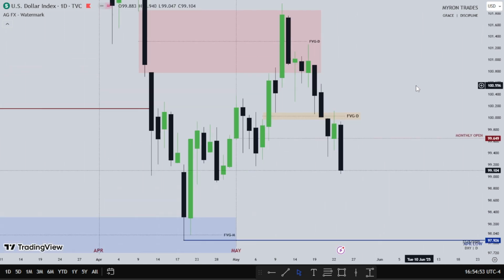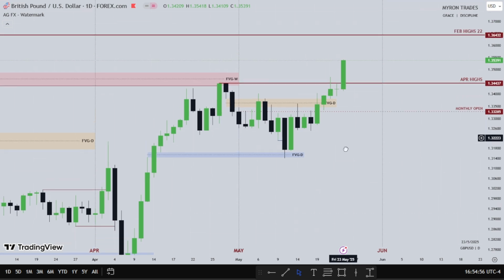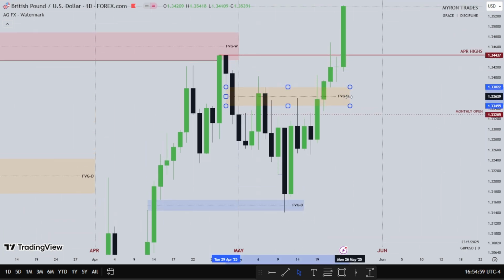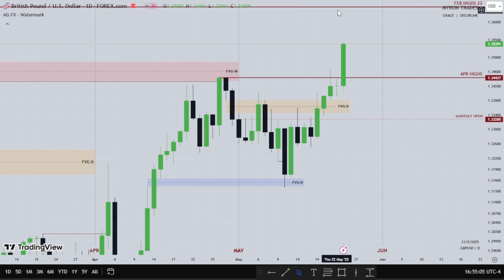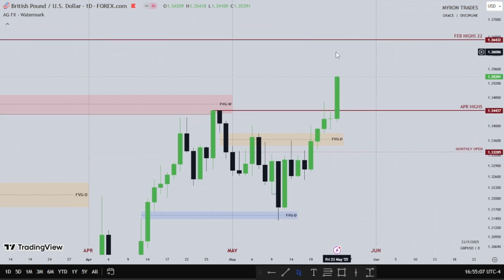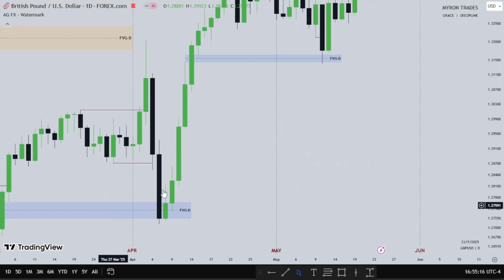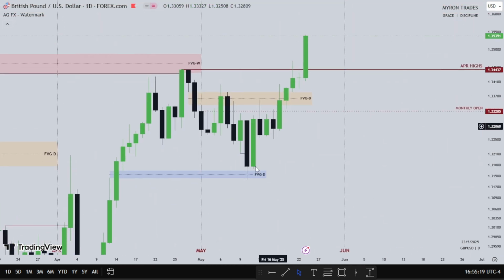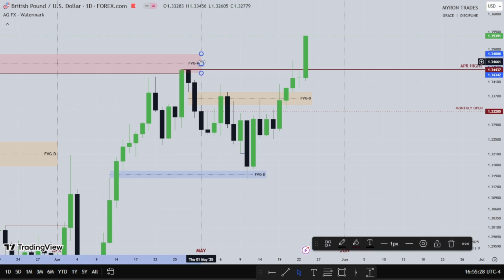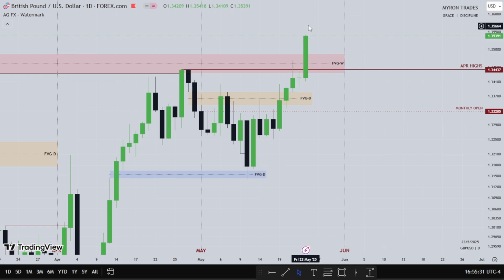So let's hop on another currency and see what pound did. So this is pound USD, British pound coupled with the dollar. So if the dollar is bearish, you want to see the pound bullish, go higher, right? You can see how pound violates its April highs. So this is the month of April. Then this is May. You can see how May took out the high April left behind, right? And then this fair value gap is from the weekly time frame. You can see how price traded through the fair value gap on Friday, having that Friday expansion lower for the dollar.